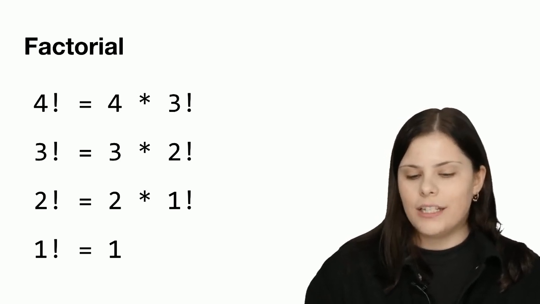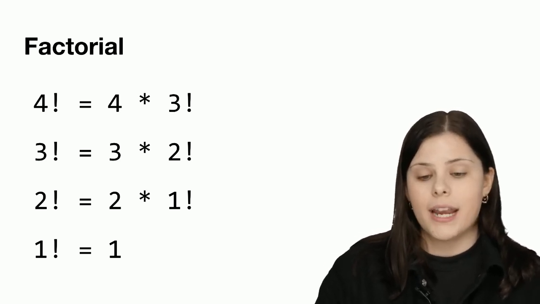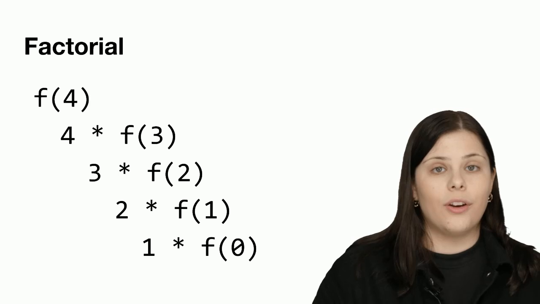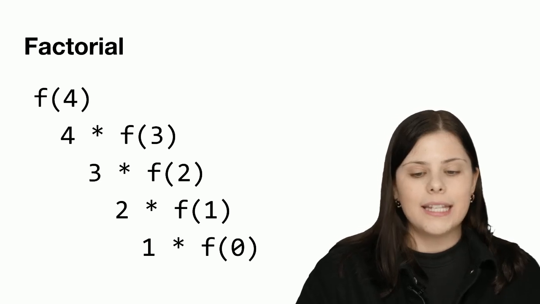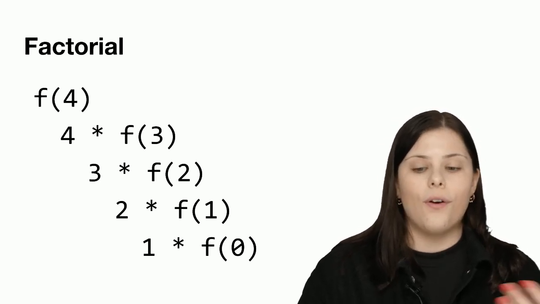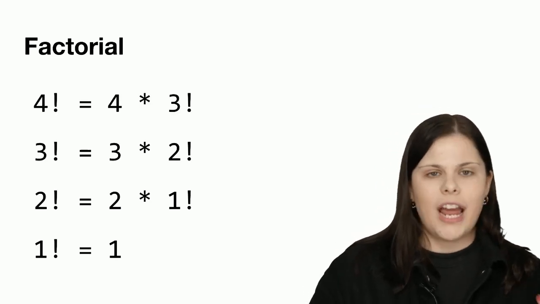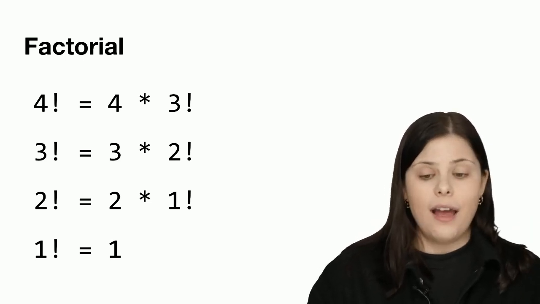Let's consider how we might want to write it in code. We're not going to switch to code yet, but let's imagine that we have a function called f that calculates factorial of a number, and I want to calculate the factorial of 4. This is how I would break it down. You can imagine I'm substituting exclamation marks with the function f.